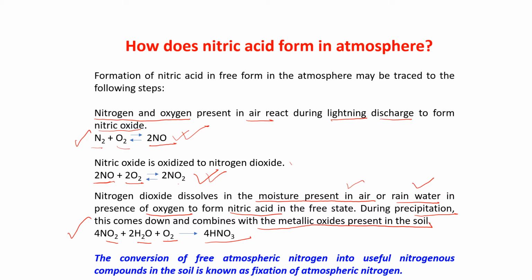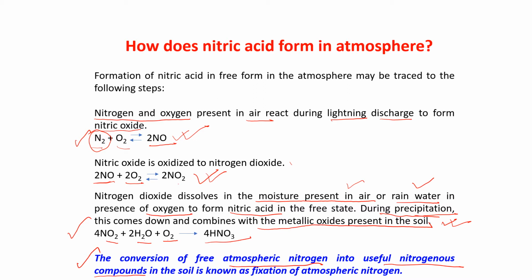The nitric acid comes down during precipitation and combines with the metallic oxide present in the soil, converting free atmospheric nitrogen into a useful nitrogenous compound in the soil.